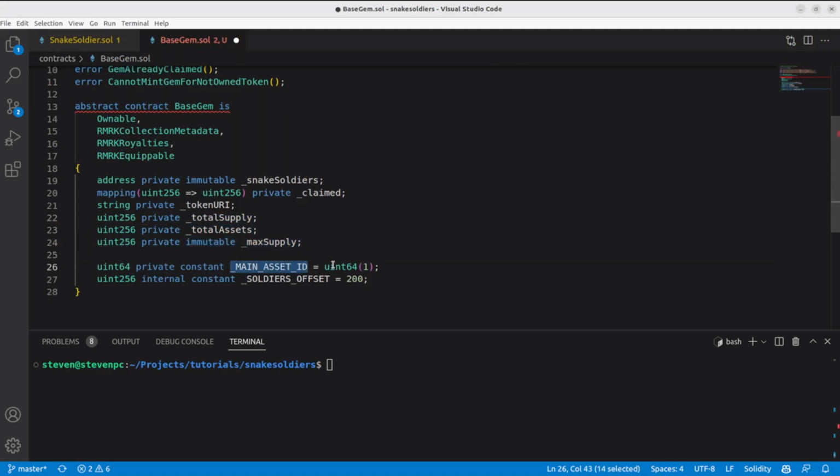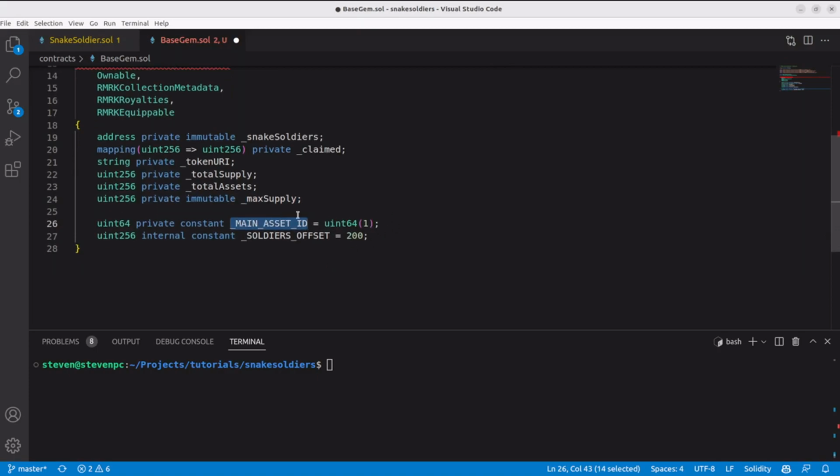I will define also a constant for the main asset ID because I plan to do the same trick of adding the initial asset on mint, and I will define the offset for soldiers. This will make more sense when we are customizing the getAsset metadata function.